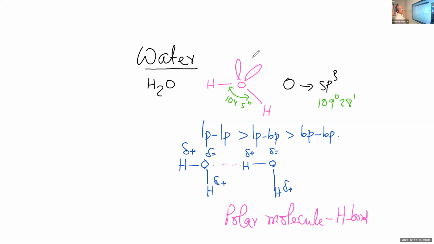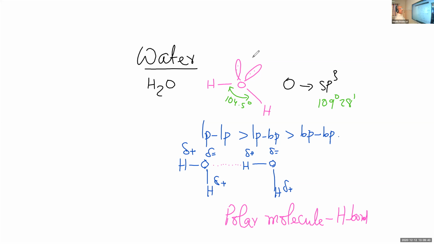For example, take hydrogen sulfide, H2S, which has a higher molecular mass than water, but hydrogen sulfide is a gas. H2S is a gas because in H2S there is no hydrogen bonding, there is no association, and hydrogen sulfide exists as discrete, separate molecules.